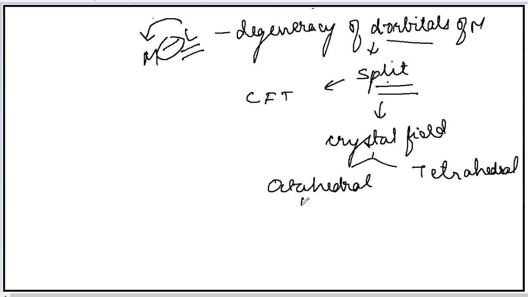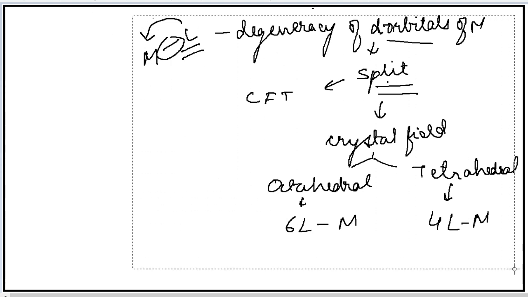What is meant by octahedral complexes? Octahedral complexes means when 6 ligands surround the metal, and tetrahedral means when there are 4 ligands around the metal. Okay, so the d orbitals are surely split in both cases. Okay, but it will be different. How the splitting takes place in both cases, that we will look forward to.